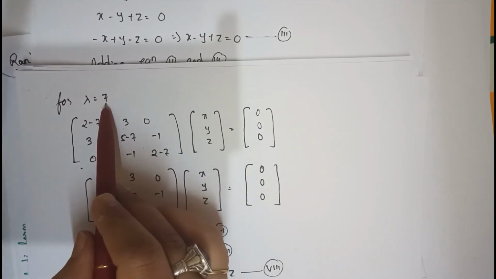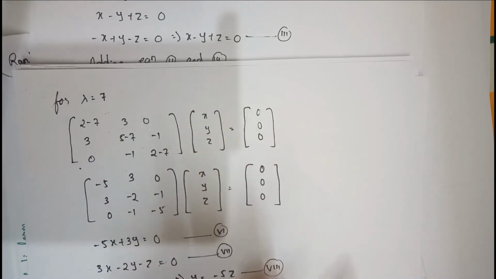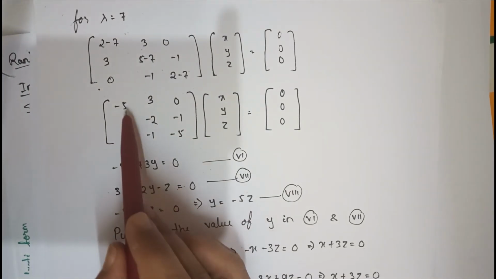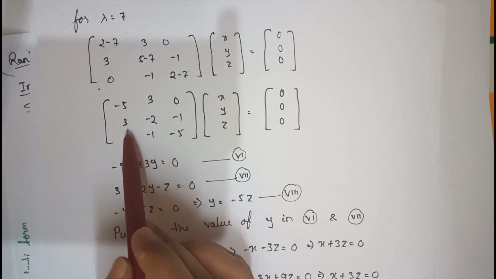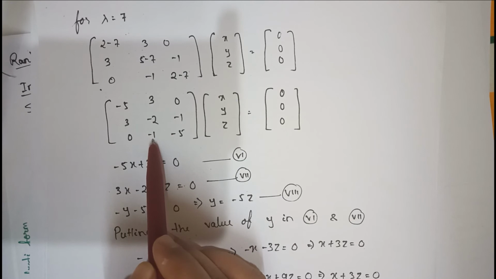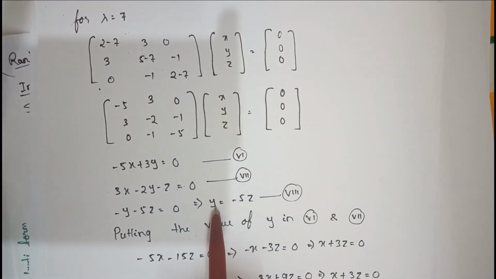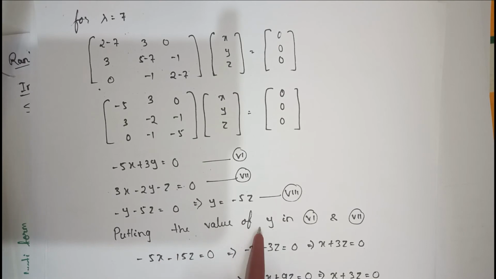This is the third eigenvalue I found. Again I have to replace this in the matrix with x, y, z. Look here, the equations are minus 5x plus 3y equals 0, 3x minus 2y minus z equals 0, and minus y minus z equals 0. From this third equation I got y equals minus 5z. Now I can put the value of y here, putting the value of y in the first.